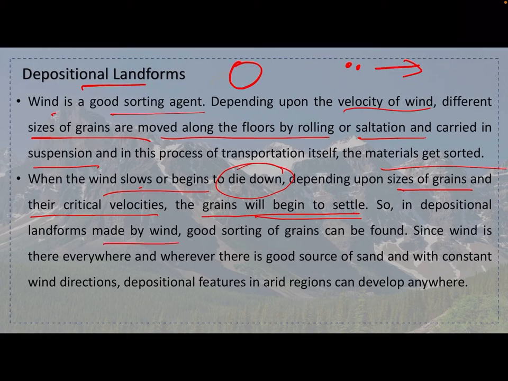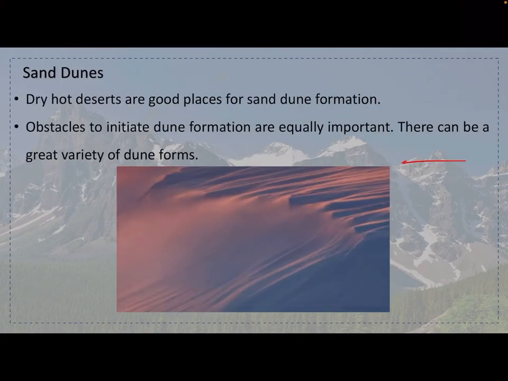In the depositional landforms made by the wind, good sorting of grains can be found. Since wind is there everywhere, wherever there is a good source of sand and constant wind direction, depositional features in arid regions can develop anywhere. So we will see sand dunes now. Dry, hot deserts are good places for sand dune formation. Sand dunes are basically रेत के टिब्बे, as we call them in Hindi.